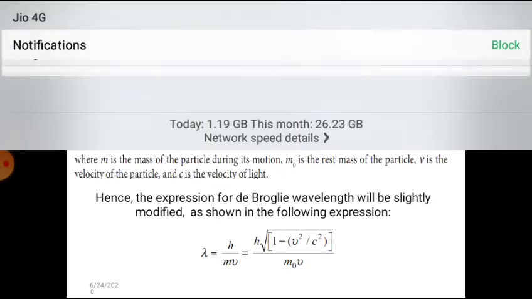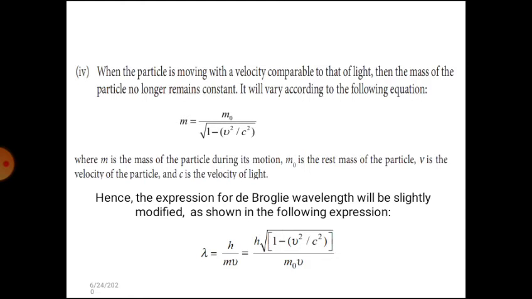When a particle is moving with a velocity comparable to that of light, then the mass of the particle no longer remains constant. It will vary according to the following equation: m is equal to m naught divided by the square root of 1 minus v squared by c squared, where m is the mass of the particle during its motion and m naught is the rest mass of the particle. v is equal to the velocity of the particle, c is equal to the velocity of light.